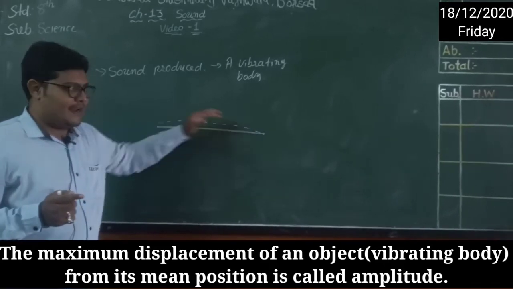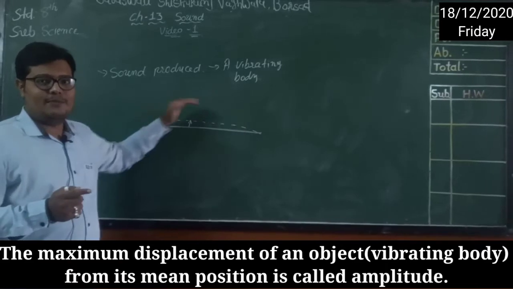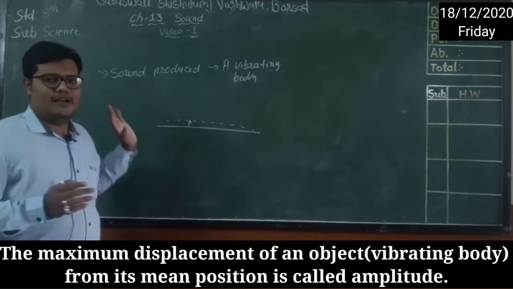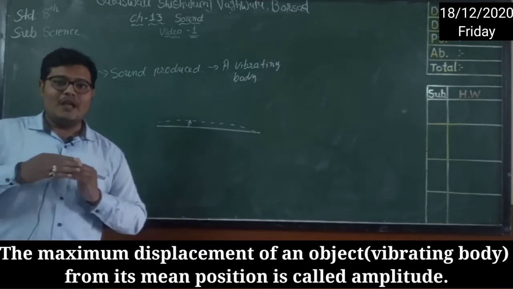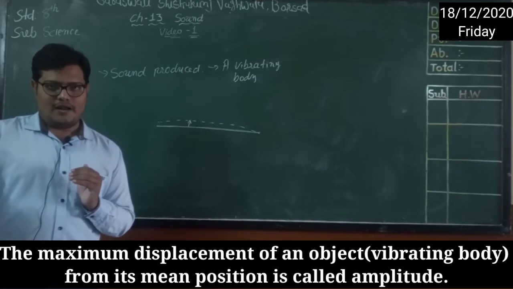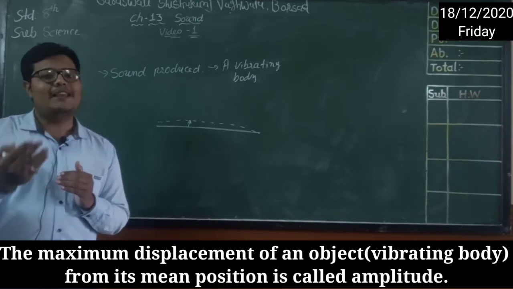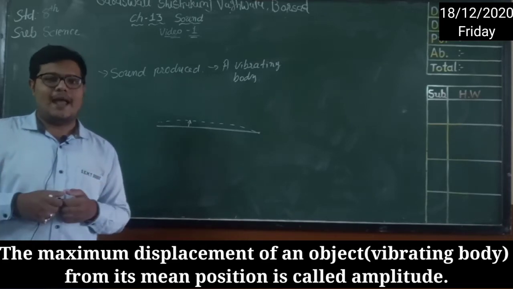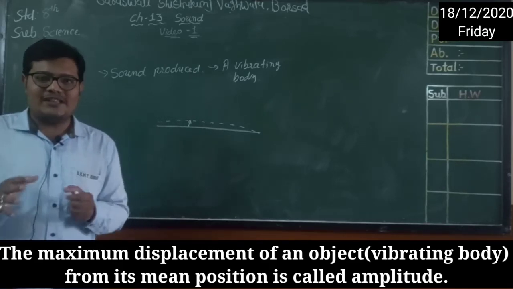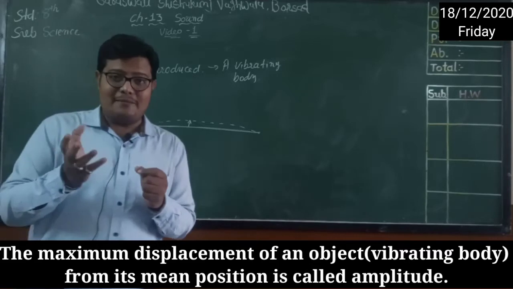And that maximum displacement is the amplitude. So the maximum displacement of a vibrating body from its mean position is called its amplitude. To understand that, let's see one activity and try to see whether you are able to see those vibrations.